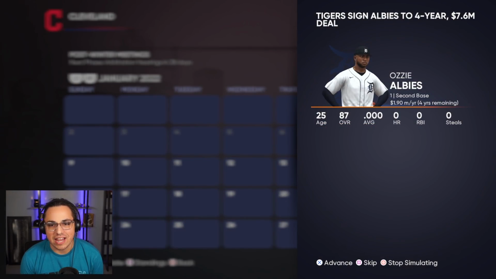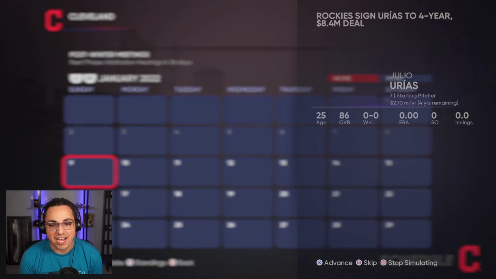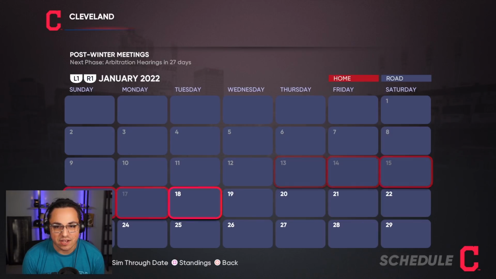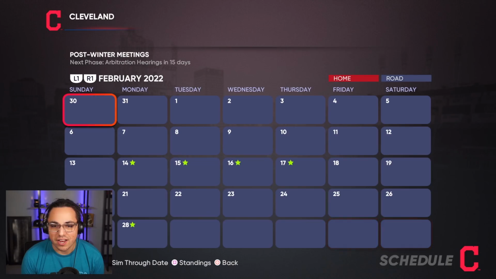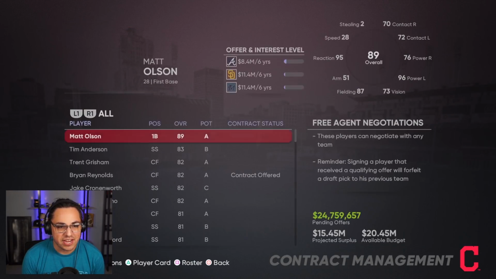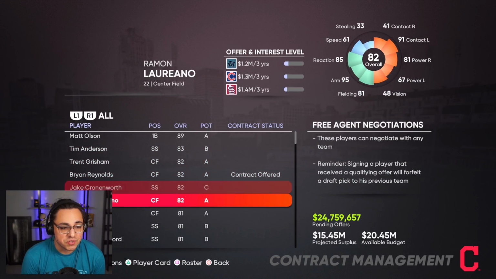Okay. Man, there's a lot of moves. Shohei with the Padres. Okay. What else we got going on here? Vladdy to the Tigers. Ooh, okay. Let's see who's still available in free agency. Some pretty good players. Definitely.